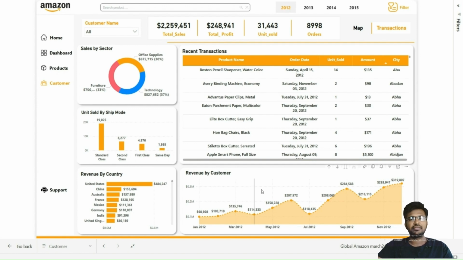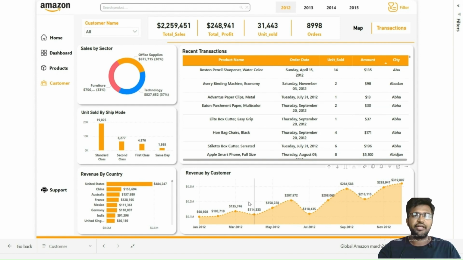Next is revenue by customer. This line graph tracks the revenue over time by customer, providing a trend analysis of customer spending throughout the year. Notable peaks are observed in May and September, indicating high sales activity.